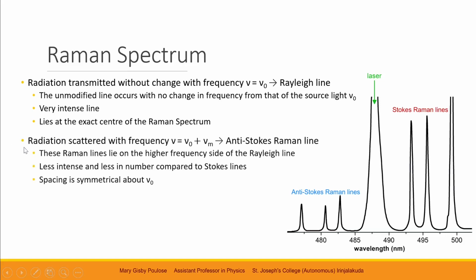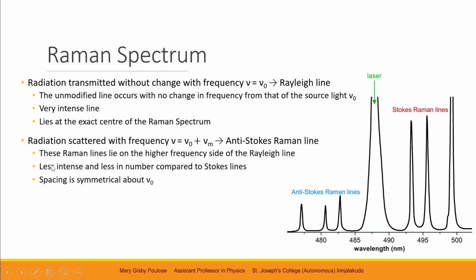Now, the next type of radiation is the radiation scattered with frequency nu equals nu naught plus nu m. This is represented by the anti-Stokes Raman lines. These Raman lines lie on the higher frequency side of the Rayleigh line. In other words, in terms of wavelength, they lie on the lower wavelength side of the Rayleigh line.